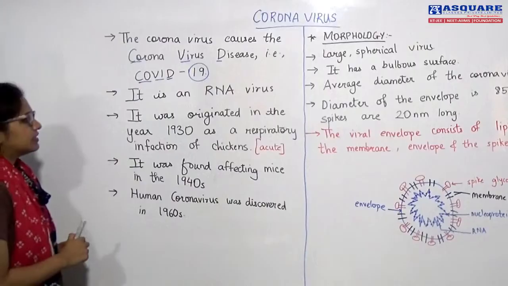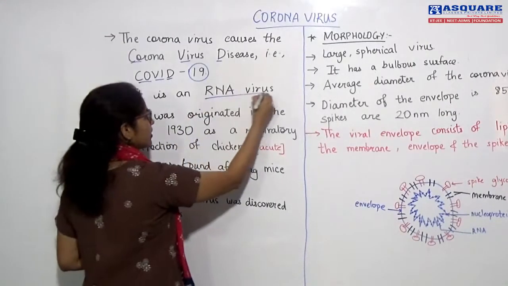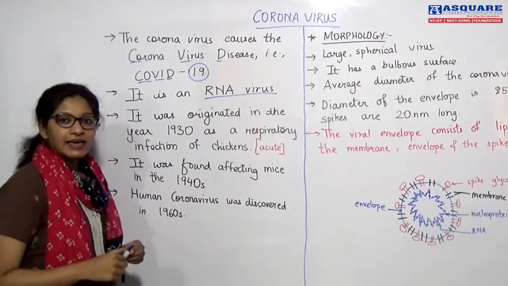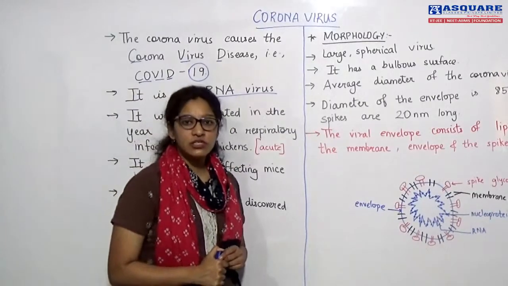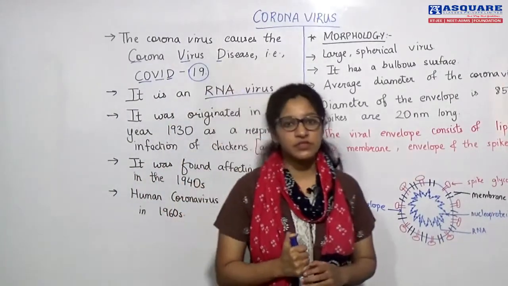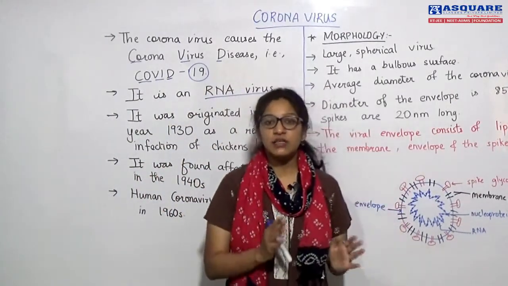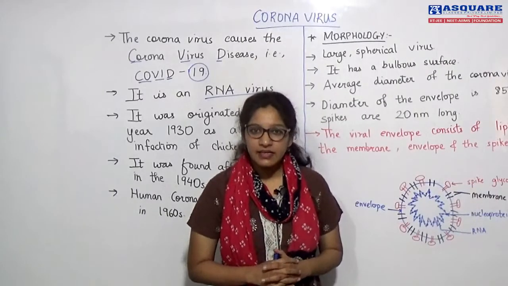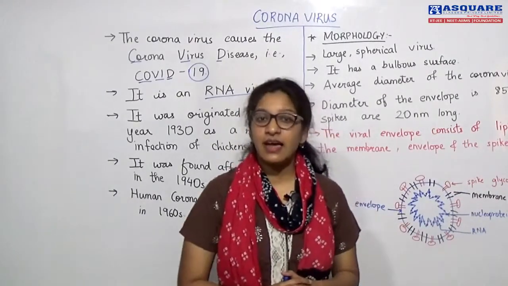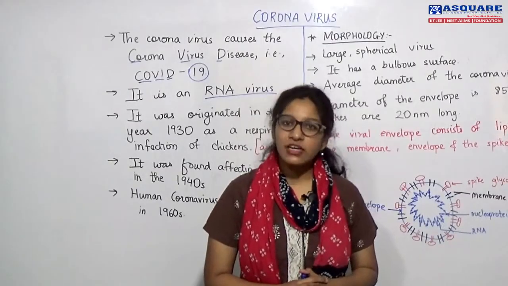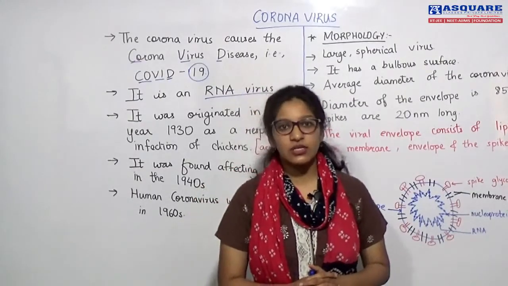Firstly, it is an RNA virus. RNA is the major genetic substance of this coronavirus. We've seen in the previous lectures that a virus will either have DNA as its genetic substance or it will have RNA as its genetic substance.